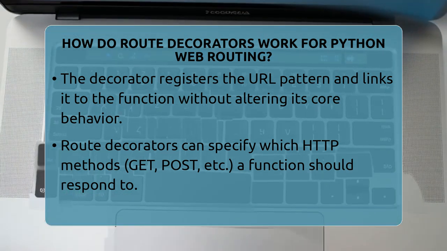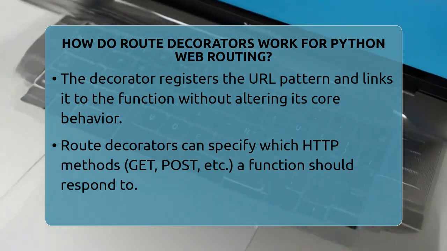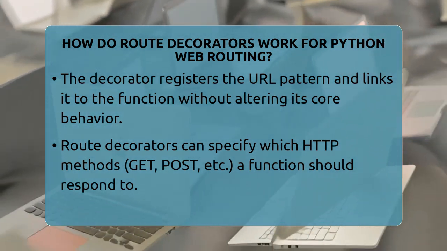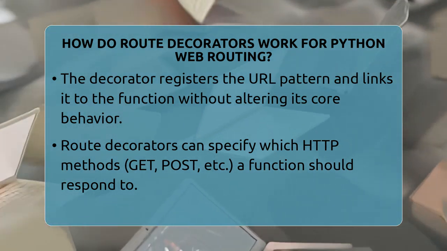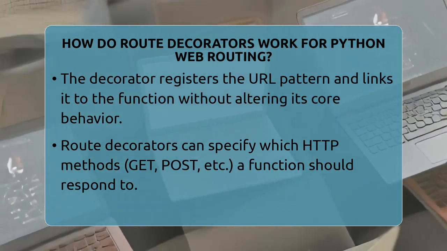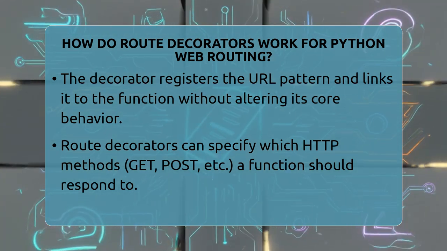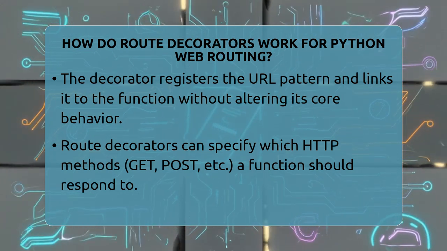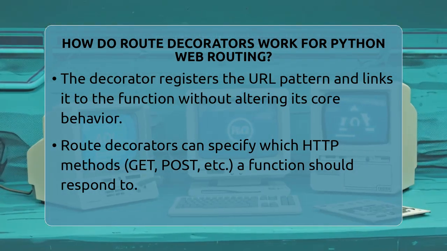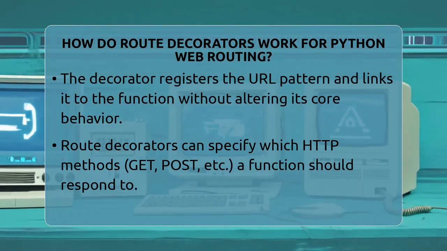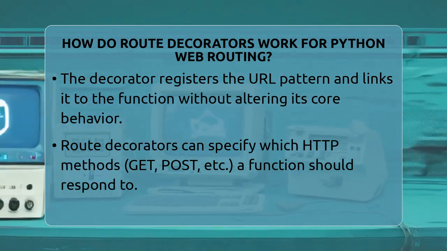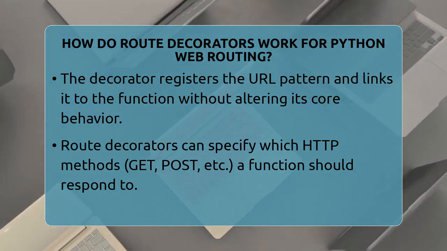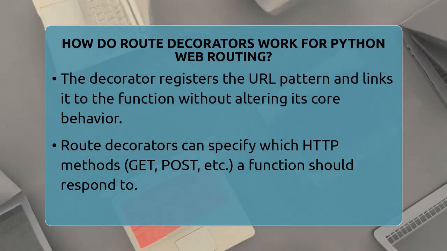Behind the scenes, the decorator adds some extra information to your function without changing what it does. It keeps track of the URL pattern and the HTTP methods it handles. This way, your code stays clean and easy to understand. The decorator pattern in Python works by wrapping your function with additional code that registers it with the routing system.